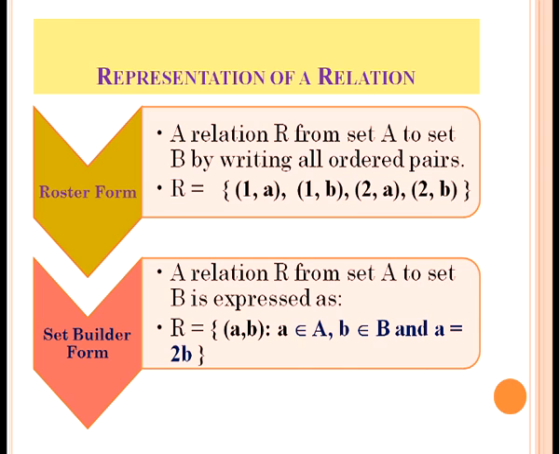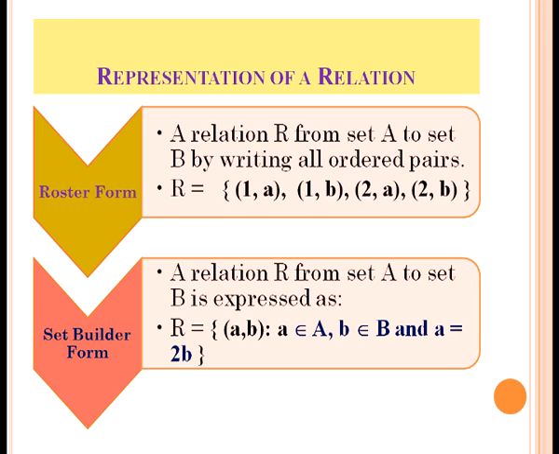Now we will learn how a relation is represented in different ways, that is called representation of relation. A relation can be represented in roster form, like a relation R from set A to set B by writing all ordered pairs, that is R equal to {(1a, 1b), (2a, 2b)} within the curly brackets.